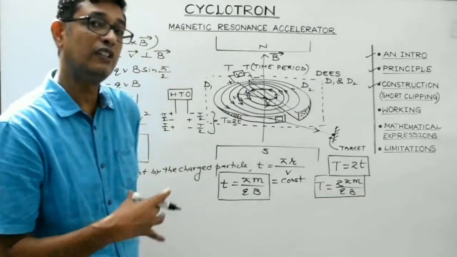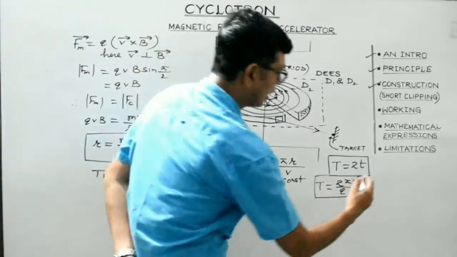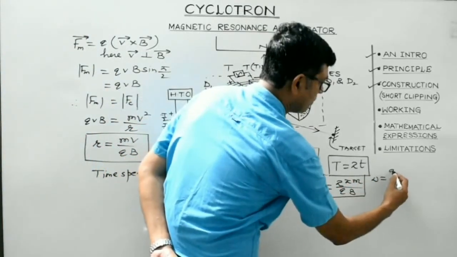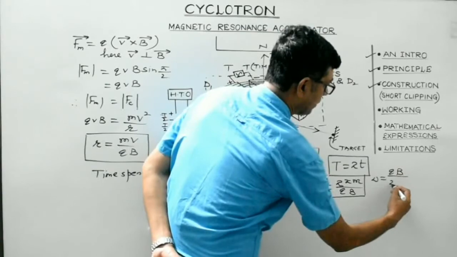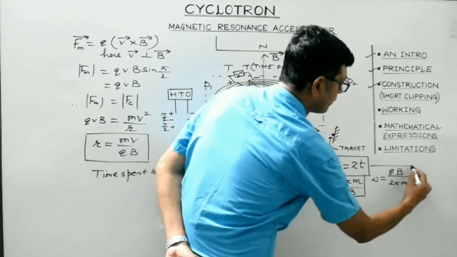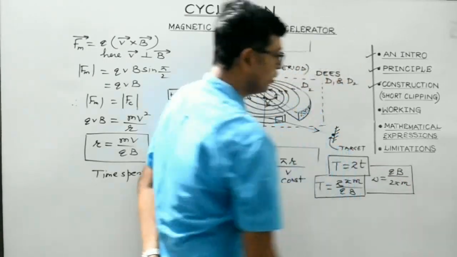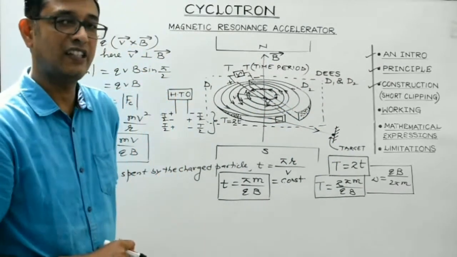What about the frequency of the oscillating electric field? That will be the reciprocal of this. So it will be given by qB divided by 2 pi m. So, students, this is the expression for the frequency of the oscillating electric field.